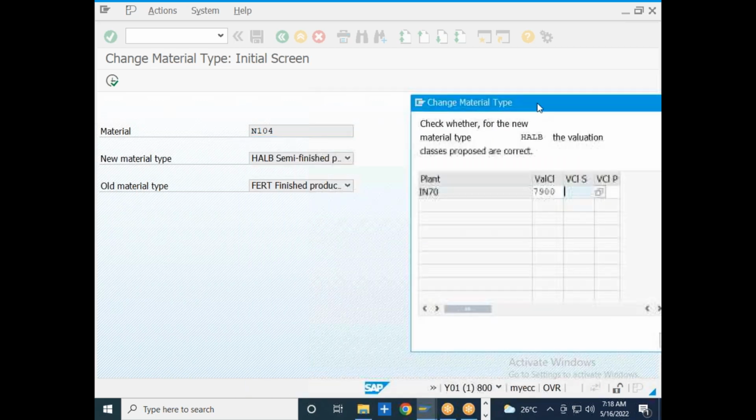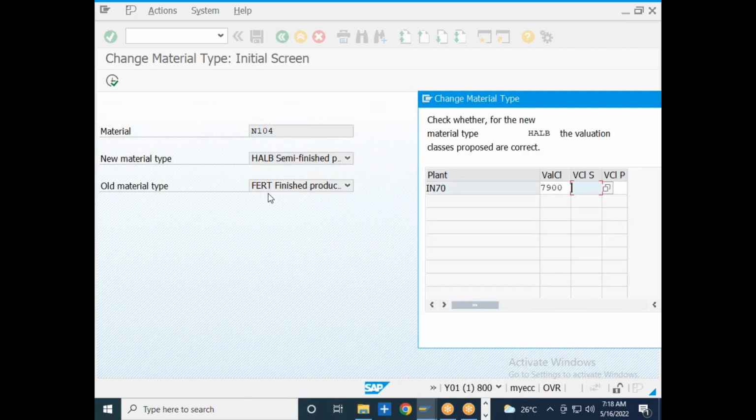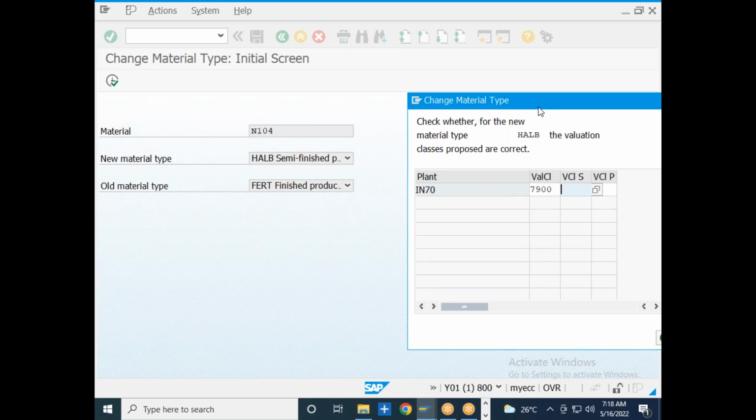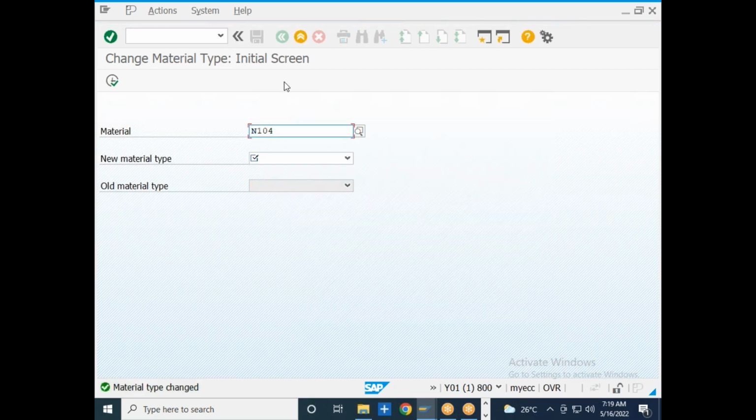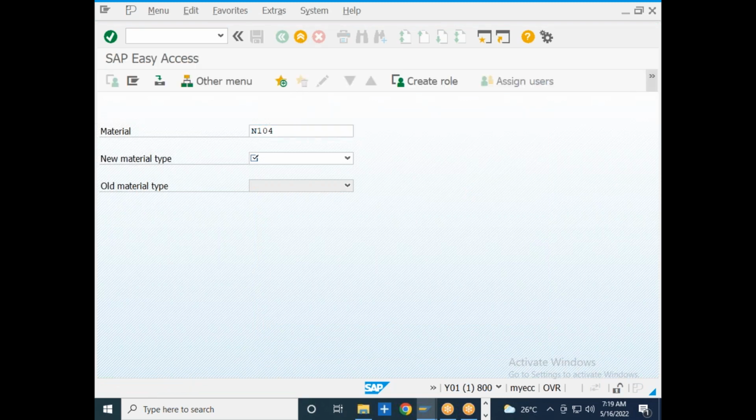We created the finished material with valuation class 7920, but for the semi-finished material the valuation class will be 7900, right? So I am putting 7900 over here, and I will click on OK. See, my material type is now changed.